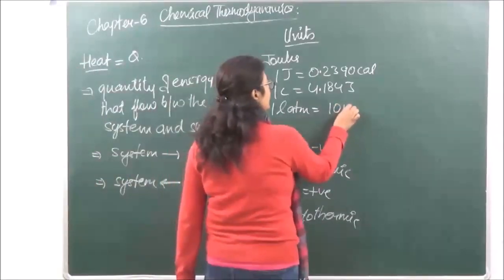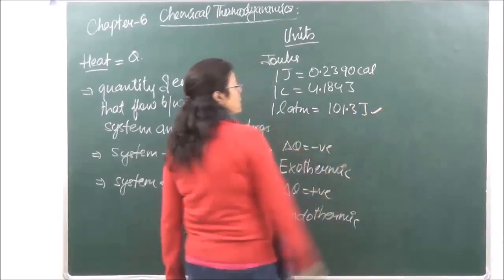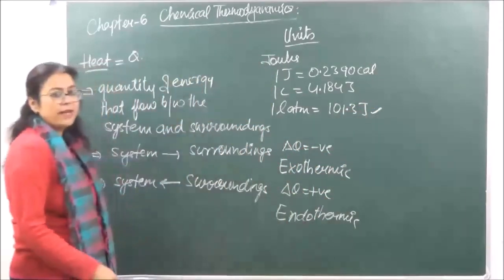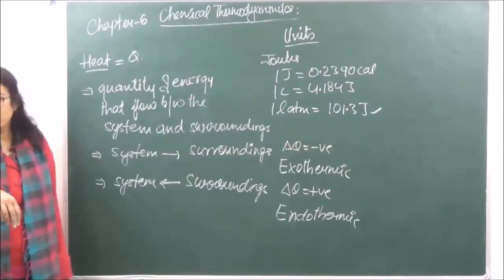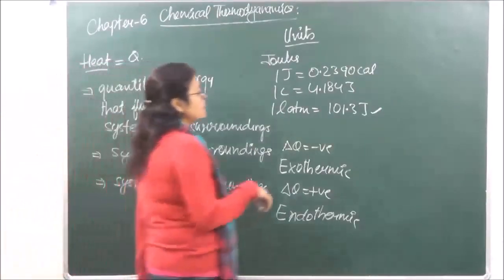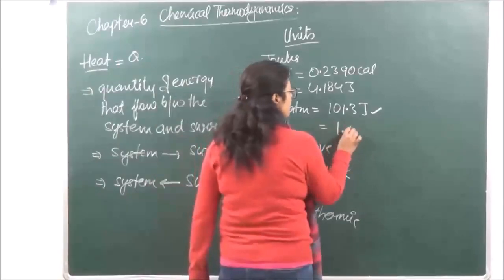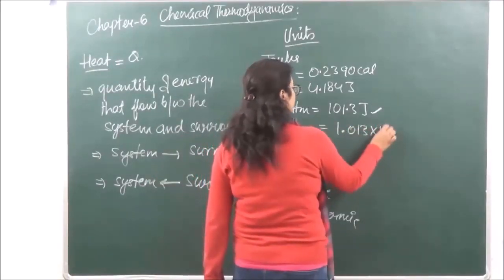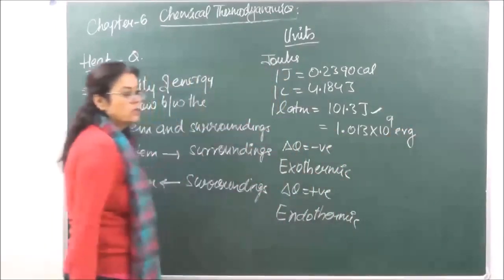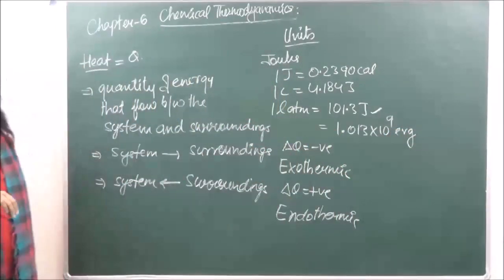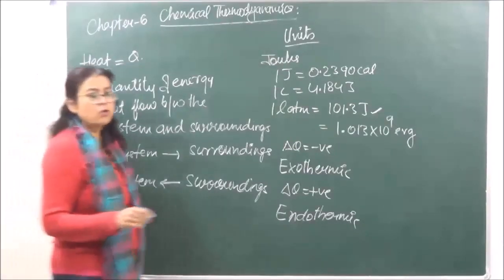This is something which we use very commonly. 1 liter atmosphere is equal to 101.3 joules, which is equal to 1.013 into 10 raised to power 9 ergs. ठीक है, और it is equal to